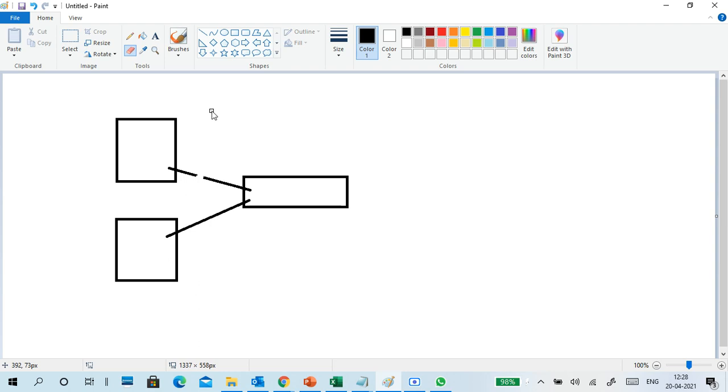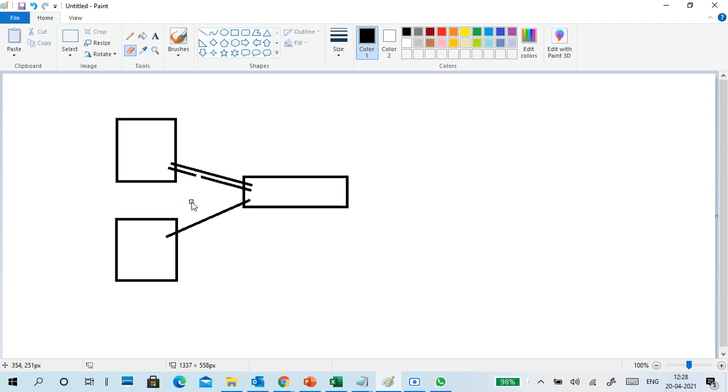So, being a little fearful person, I put in another NIC and another connection. Now I have one connection and another connection also. One PC has two NICs. If one NIC fails or one cable is cut, can I still communicate? Yes, because I have another wire.